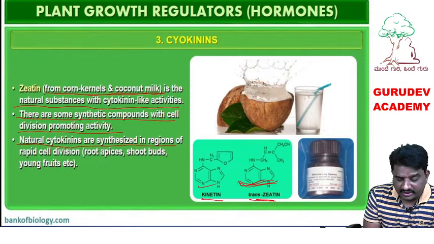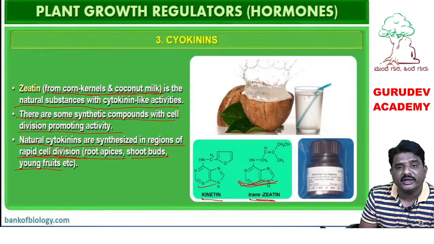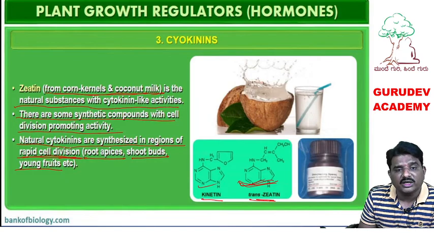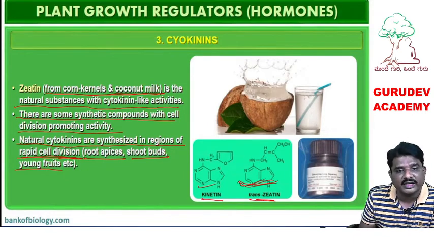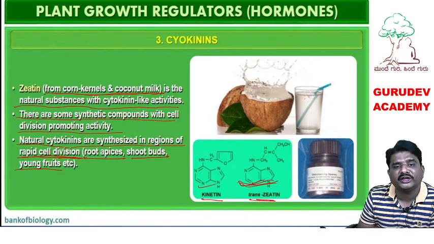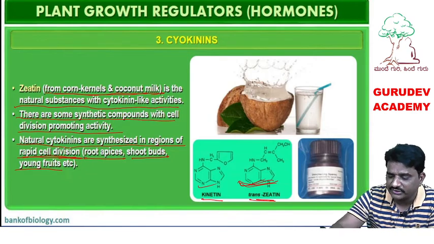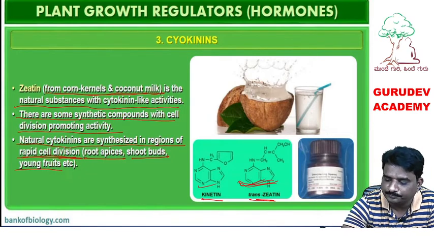Naturally, cytokinins are synthesized in the regions of rapid cell division, in the root apices, in the shoot buds, or in the young fruits. Wherever rapid cell division happens, there cytokinin is going to be synthesized, like root apex, shoot buds, axillary bud, terminal bud. In young fruits, cell division is faster, so cytokinin synthesis is maximum. Okay, now